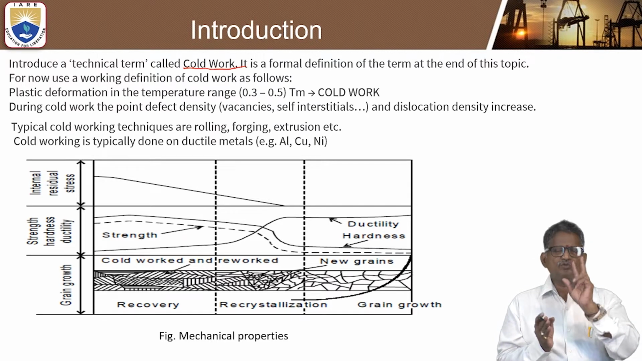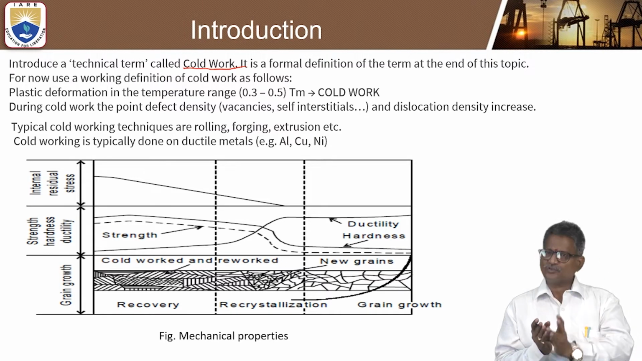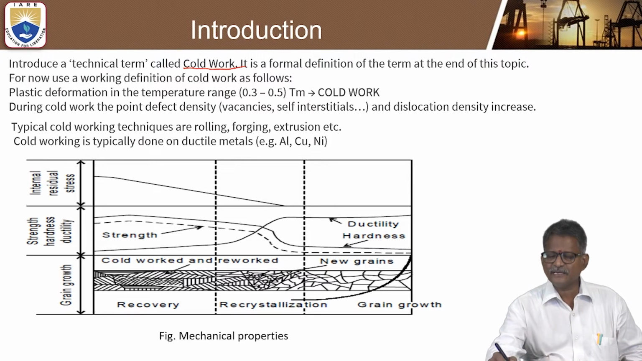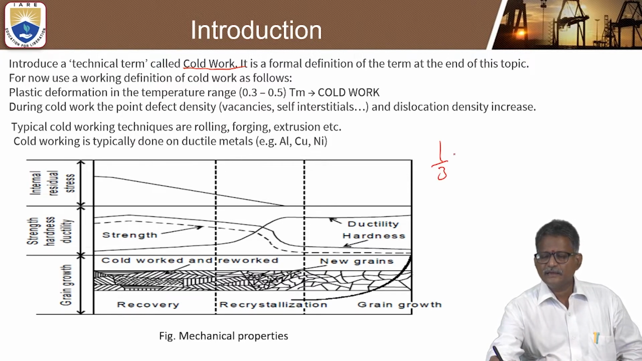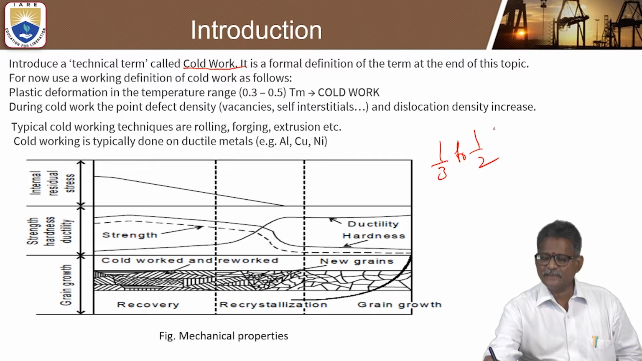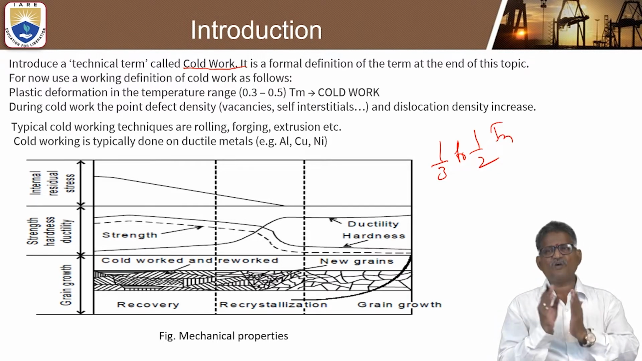So there are two types of process. One is hot working and another one is cold working. In between, when the working temperature is 1/3 to 1/2 of the melting temperature, that is 30% to 50% of the melting temperature, we call it warm working. We can say that it is warm working.